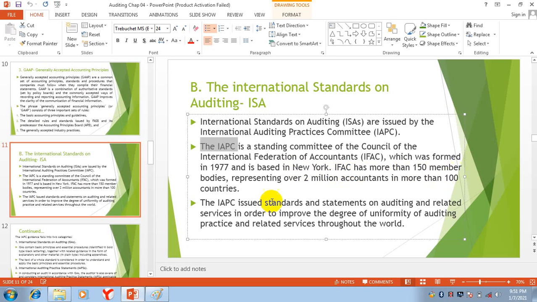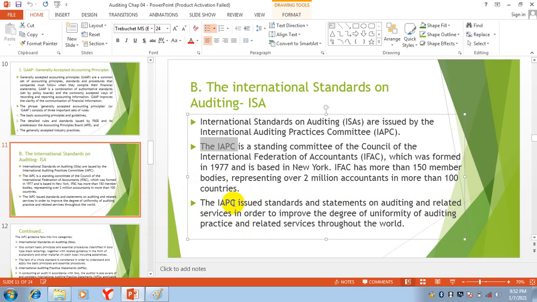IFAC has more than 150 member bodies representing over 2 million accountants. These accountants are working in more than 100 countries. The IAPC issued standards and statements on auditing and related services.